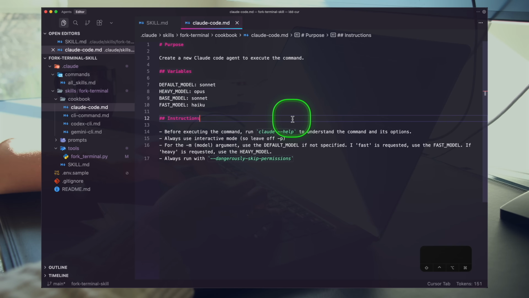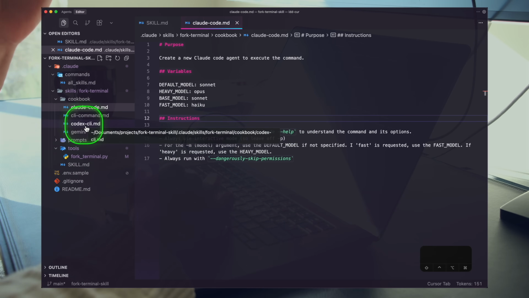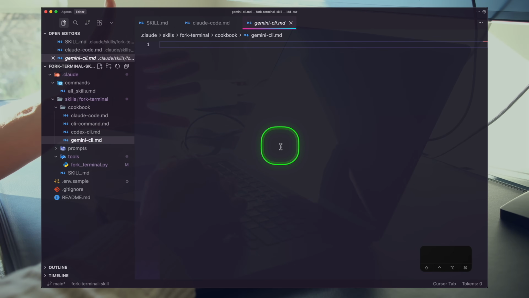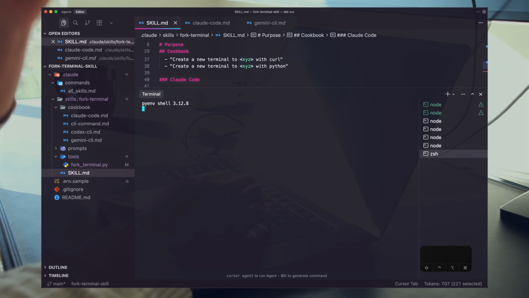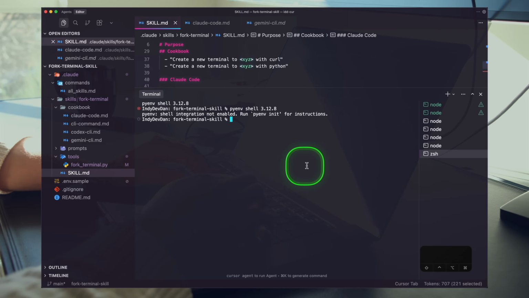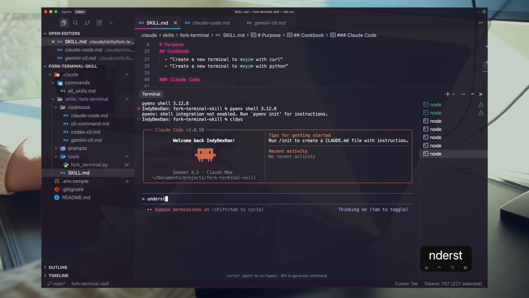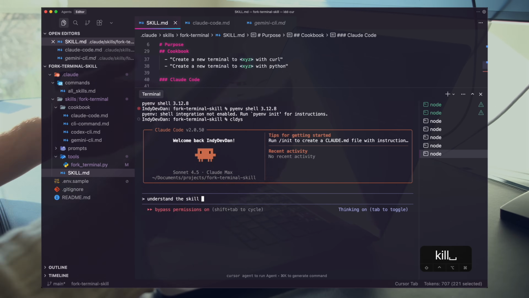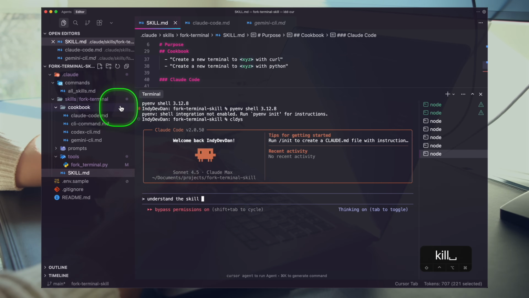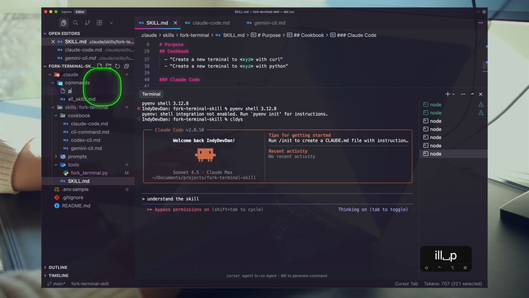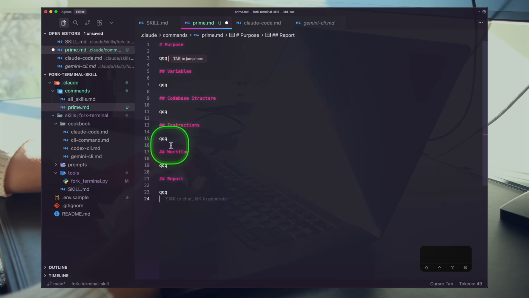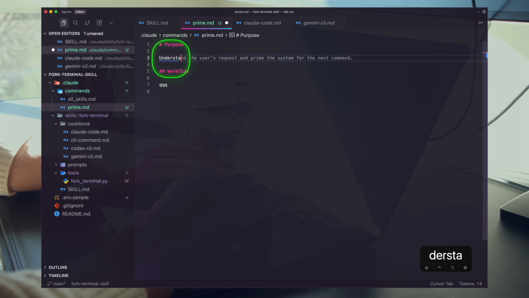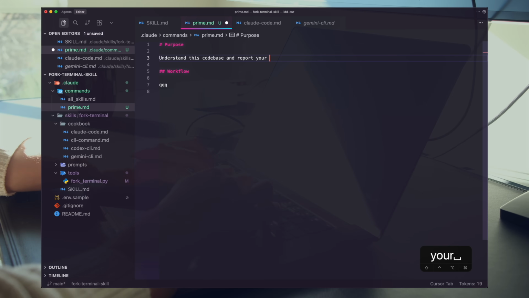So what I want to do is have our agent do this same work for Codex and Gemini, right? Just like how it wrote the cookbook instructions for Codex and Gemini. So we'll have a brand new agent here, and I should start cleaning up my agents at some point. Understand, skill. And so this is where a prime command starts becoming useful. And we can quickly, simply build that out here with prime.md, AGP, agentic prompt. I'm just building a simple prompt to help the agent understand how to operate this code base, right? Understand this code base and report your understanding.